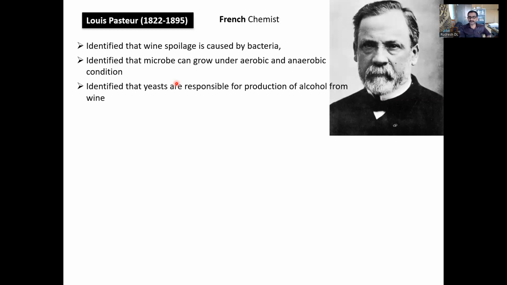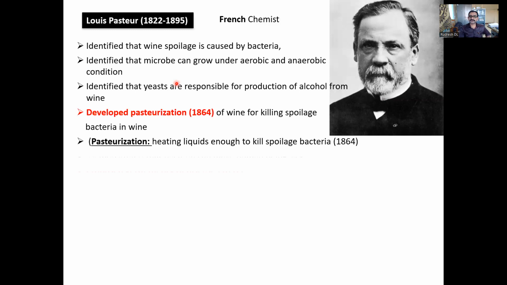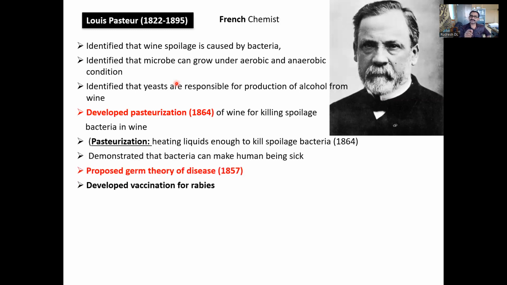When Louis Pasteur observed this under the microscope, he found one type of microorganism present in the good wine and two types of microorganisms present in the spoiled one. Out of the two types in the spoiled wine, one microorganism was similar to the microorganism present in the good wine. The next step, he isolated the two types of microorganisms present in the spoiled wine, separated them and pure cultured them.